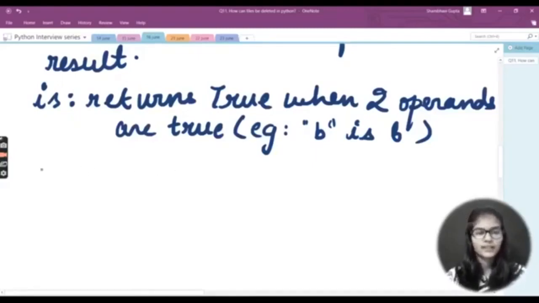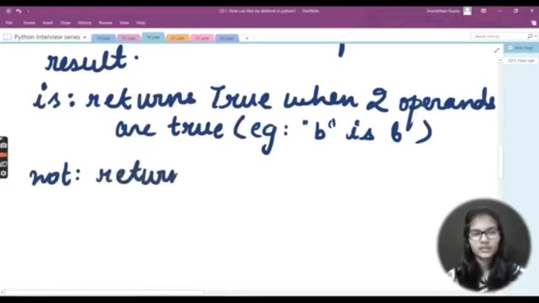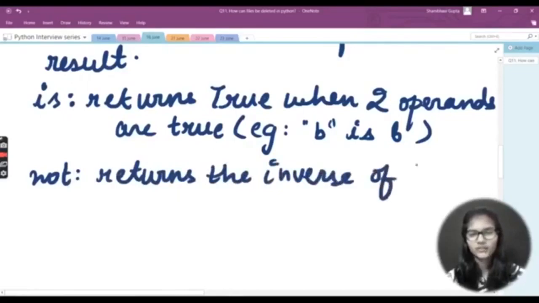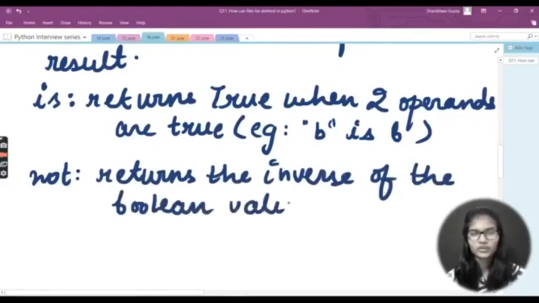Right, now let's move on to the second one, and that is the not operator. Now let's see what the not operator actually does. So basically what does it return? It returns the inverse of the boolean value. So the use of the not operator is that it returns the inverse of boolean values.